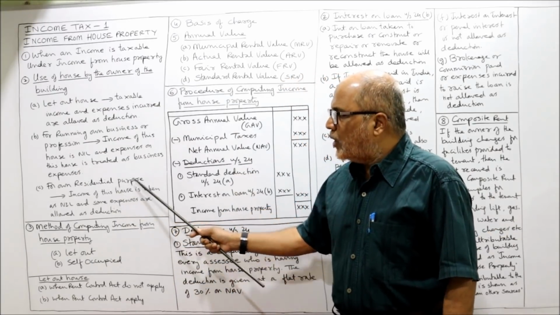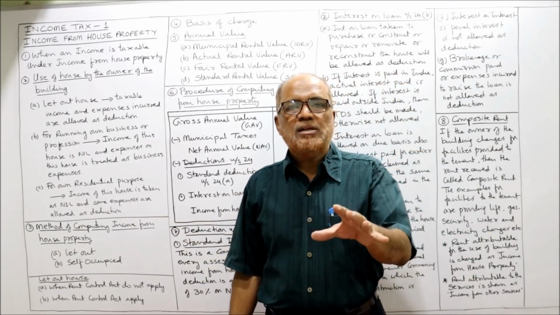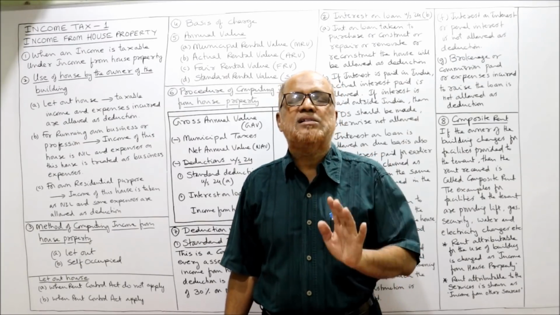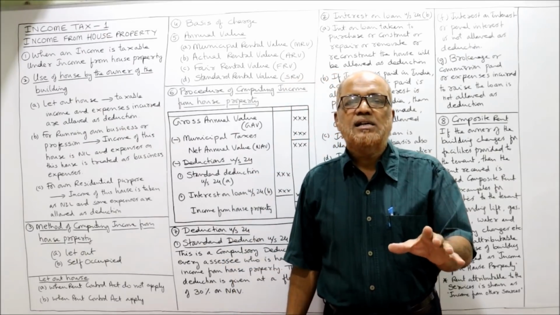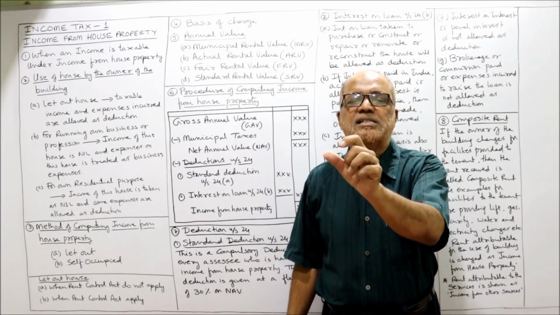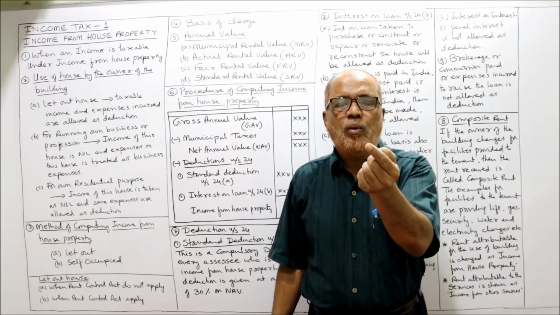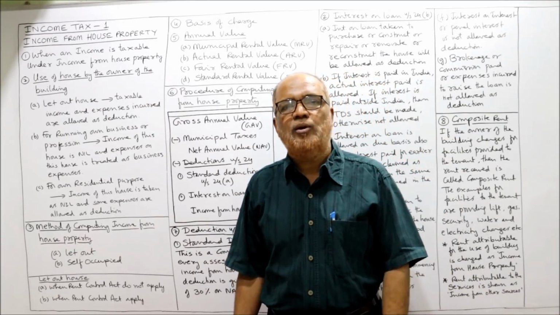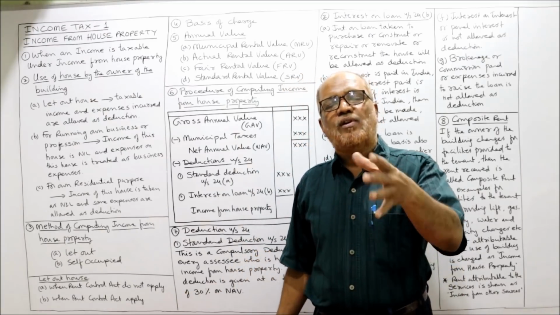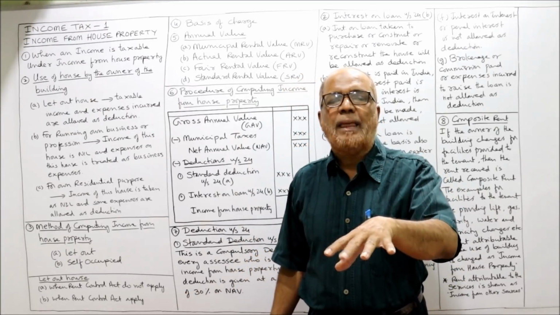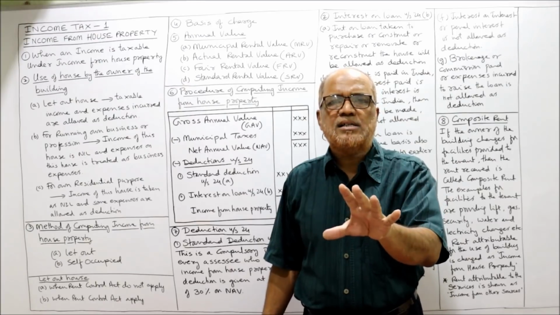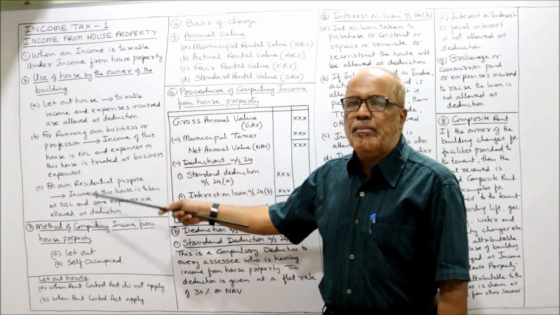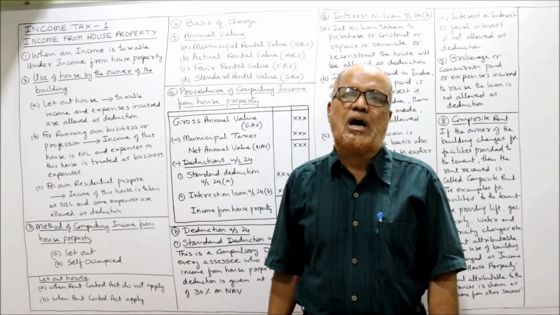Next one, for own residential purpose. A person who is owning the property can utilize the house for his own residential purpose. In that case, the income of that house will be treated as nil. Only a few expenditures will be allowed as deduction. That I will explain in detail while doing the problem. So if the house is used for self-occupation, self-residence, annual value is nil. No deductions are allowed except one deduction. What is that? I'll explain you later. So in these three methods, a person can use the house property.